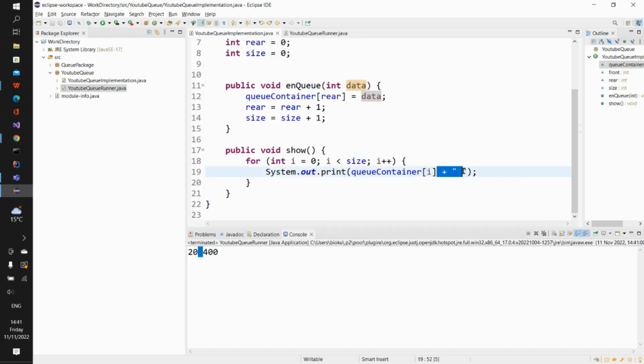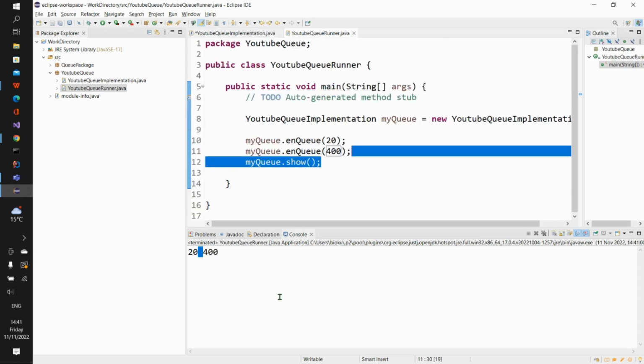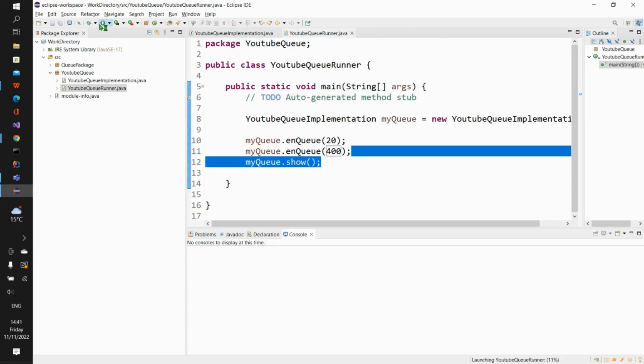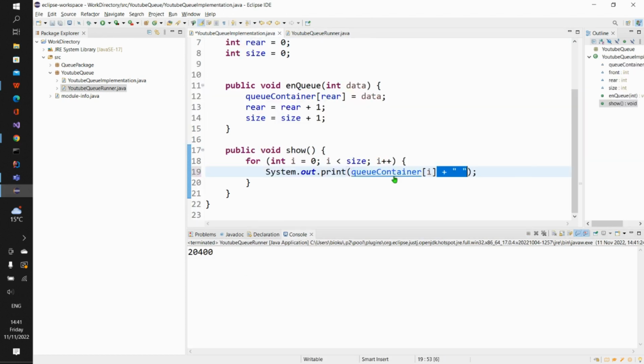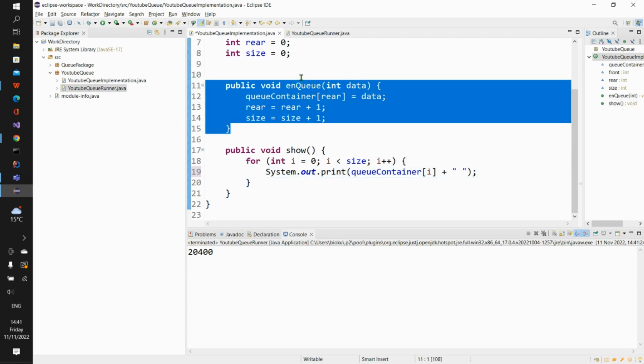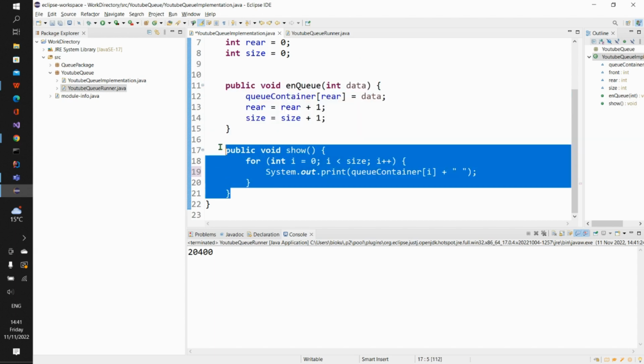So if I remove this line of code here like this, right, come back inside this my runner class, come run this program again, you go see say e no dey well formatted. E come bundle the two numbers together. So I go just come back inside this my file here, come press Ctrl Z so that our program go come dey well formatted. So now we don implement how we go take add data inside container and how we go take show data inside our container or inside our queue container.